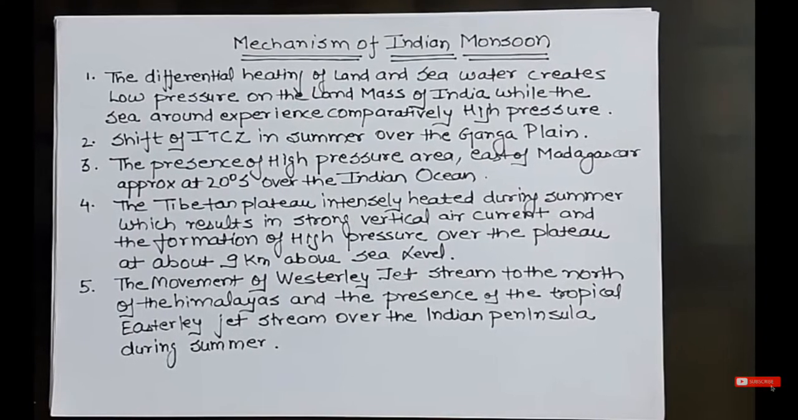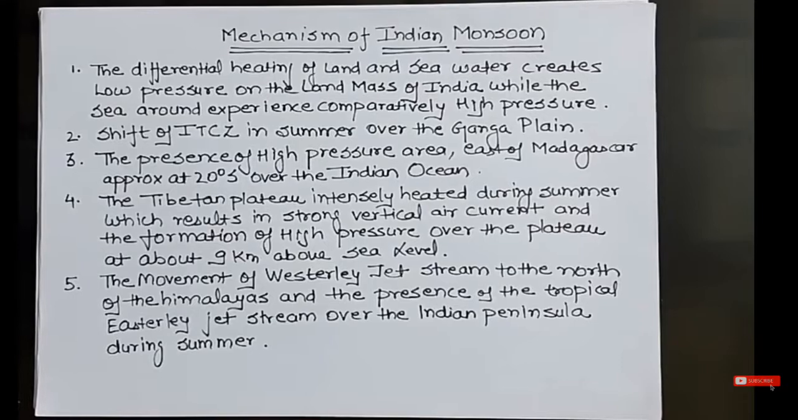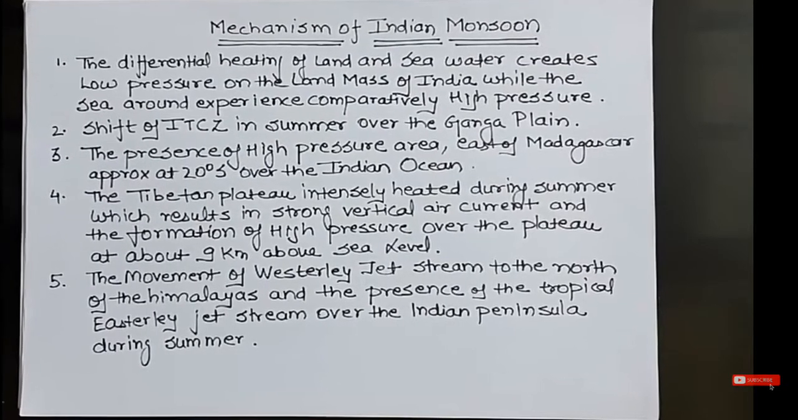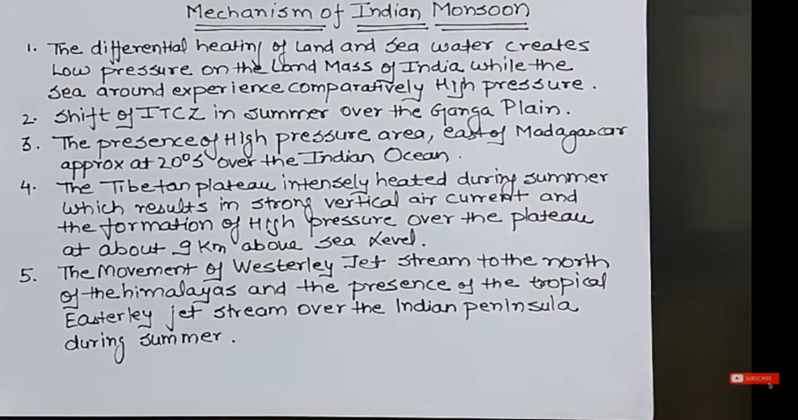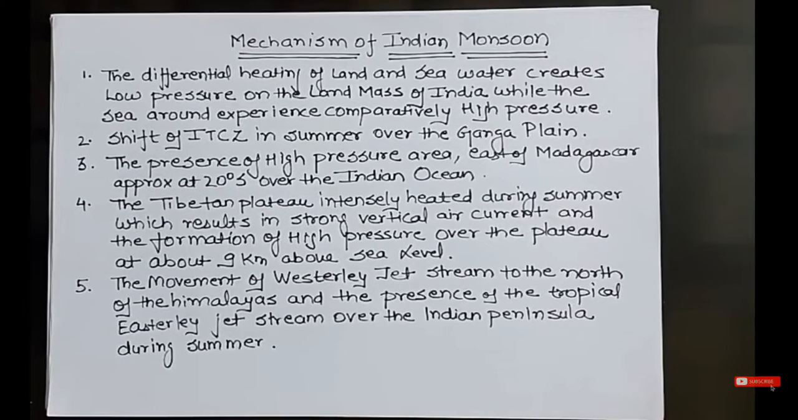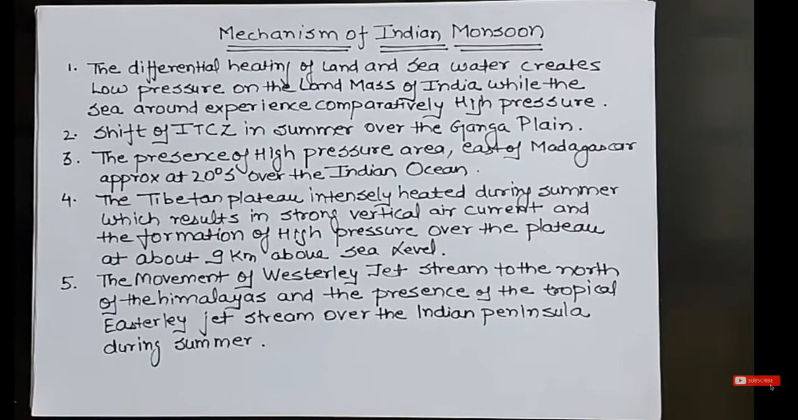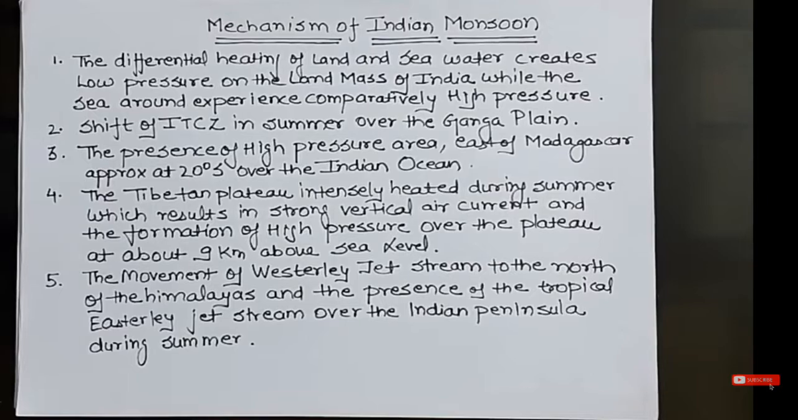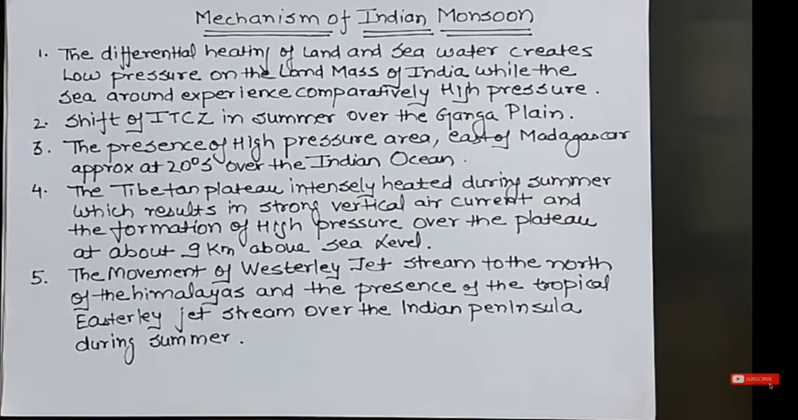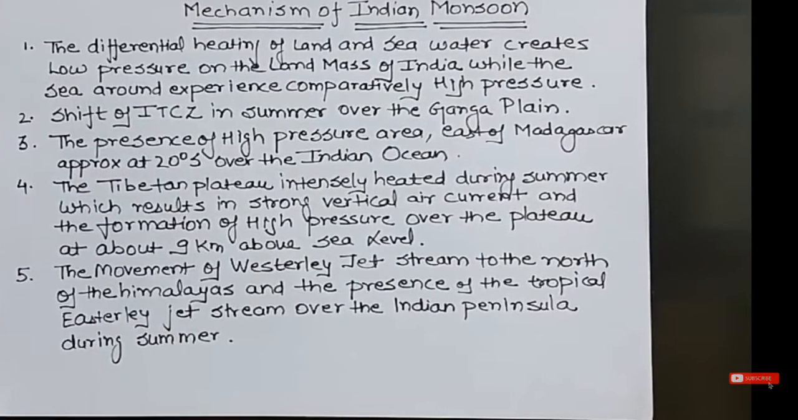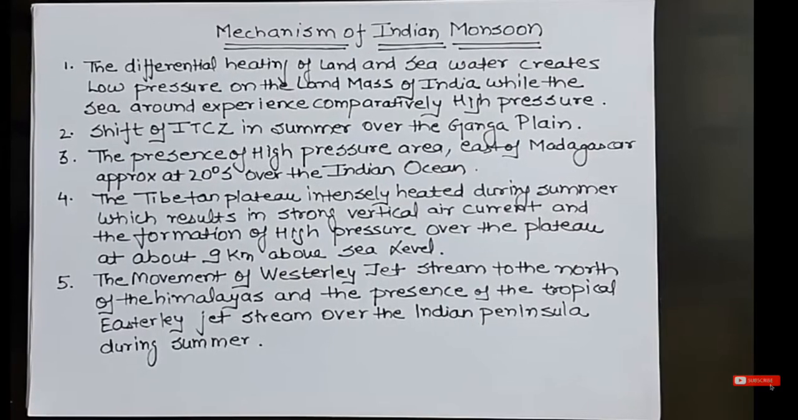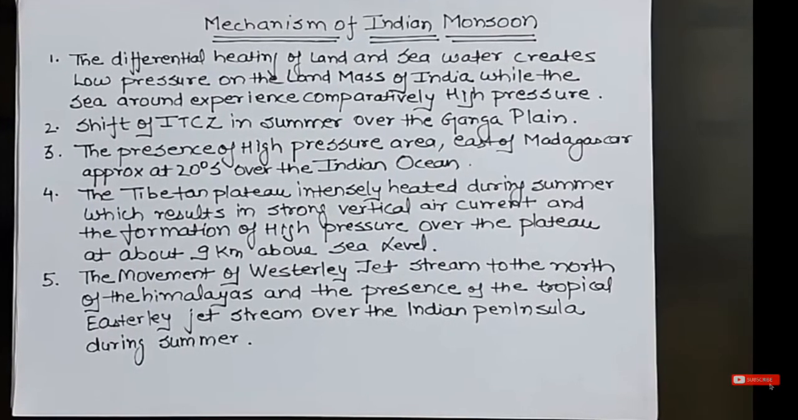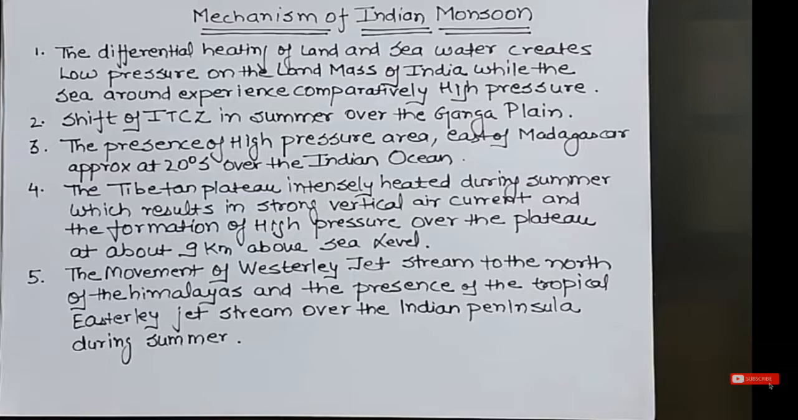Once again, let us go through all the mechanisms right from the beginning. First, what did I say? The differential heating and cooling of land and water. Second point, we said about the shift of the position of the ITCZ, and this is the equatorial trough over the Ganga plain. Third point, we discussed the presence of high pressure area east of Madagascar, an island that is situated east of South Africa.